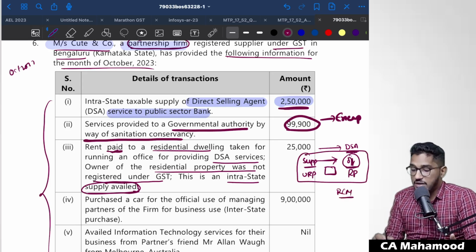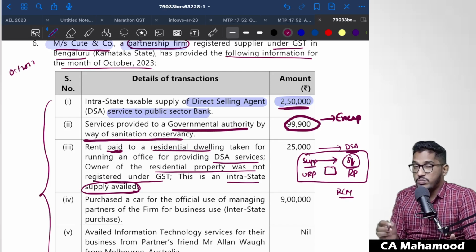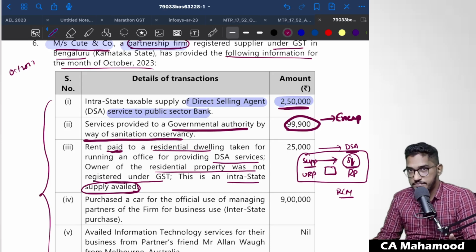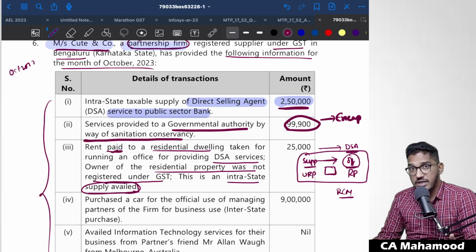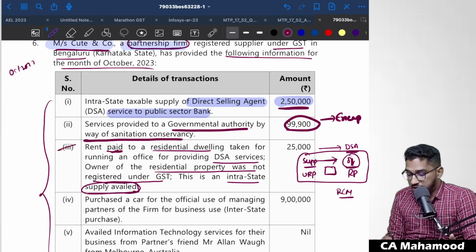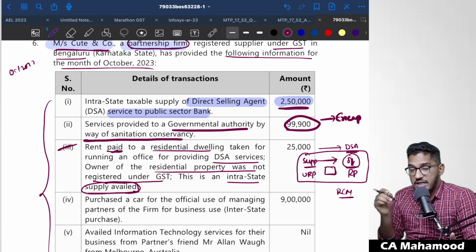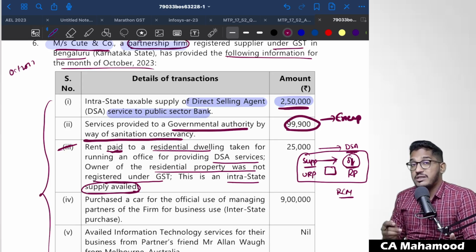Being the recipient, our client, our SSE, Mrs. Qt and company, is required to pay the tax under reverse charge mechanism. So you have to be very careful. This particular point is not talking about outward supplies. This is talking about inward supplies, and these inward supplies which are received are covered under reverse charge mechanism.